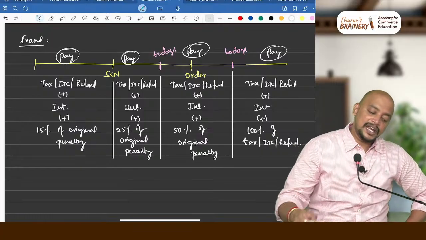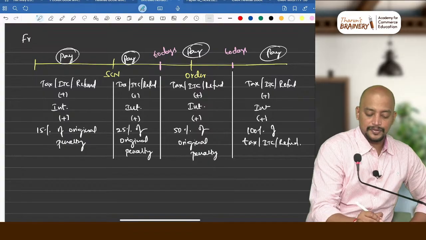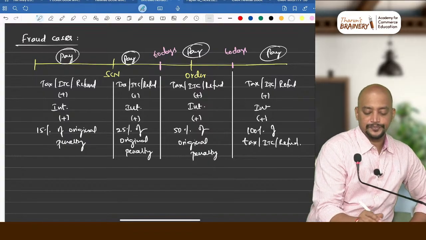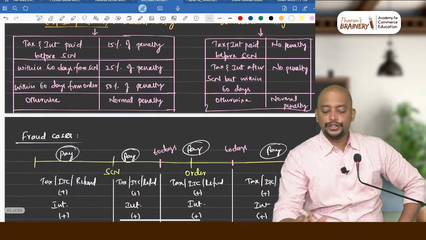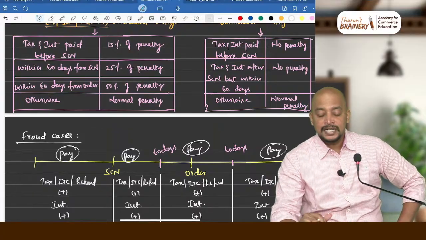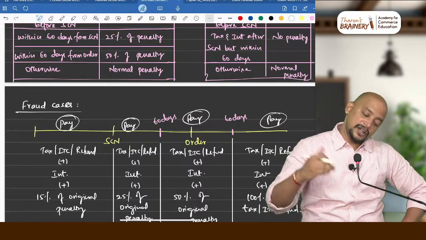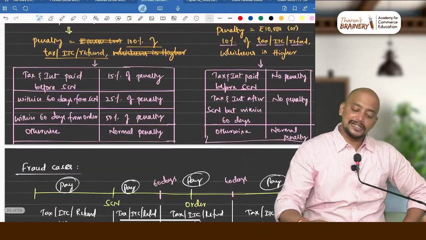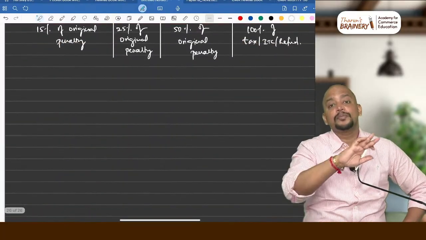So this is in case of fraud. This is in fraud cases. Okay, so this is what you need to remember, because if at all they want to ask a question, they can make a question on this related to penalty computation under 74A. Now what we were discussing were the differential provisions. Now what we are discussing is the common procedure.